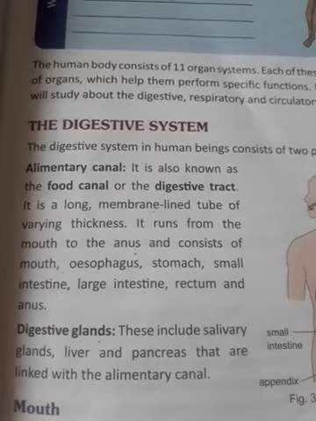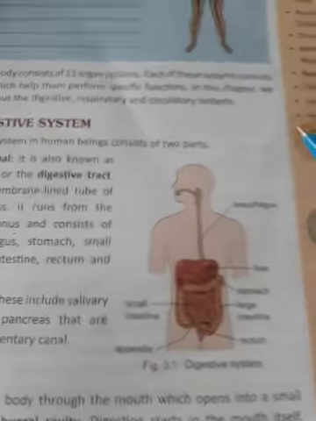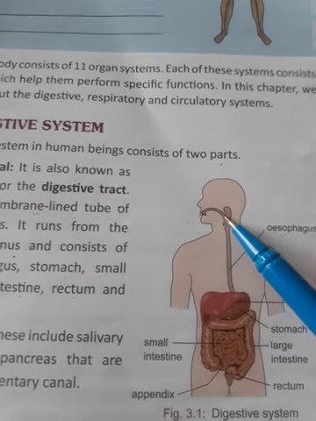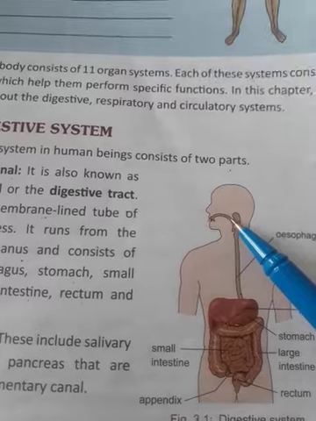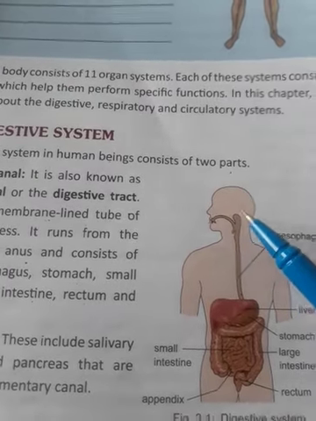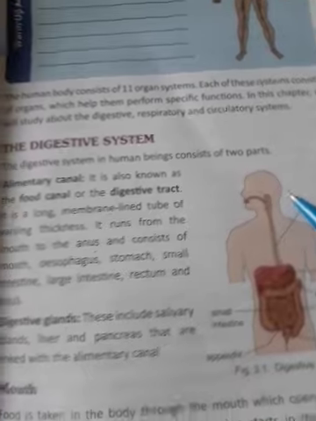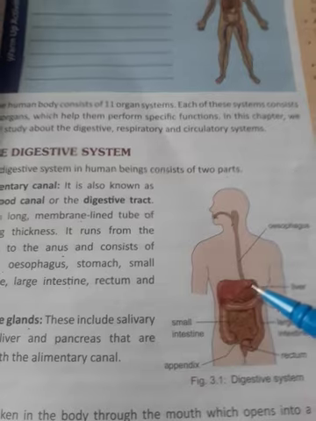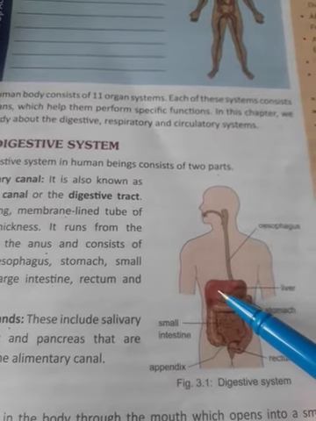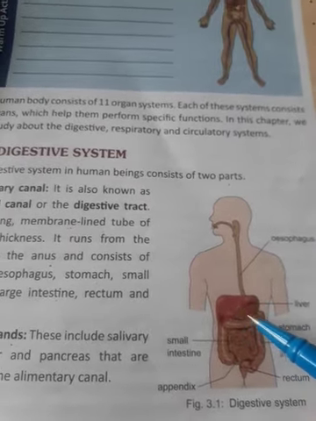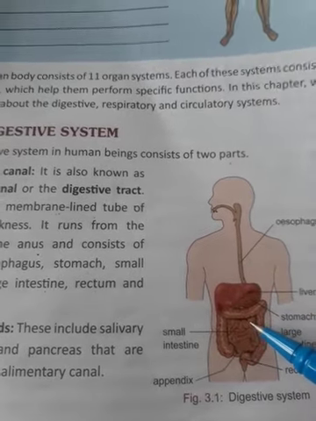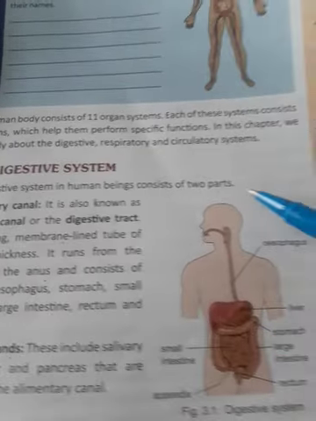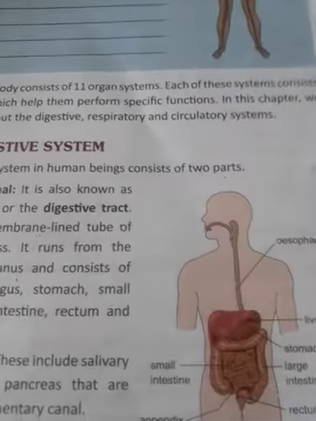These include the salivary glands. Now where are the salivary glands? Here in the mouth. They are glands from which some chemicals are released that help in chewing the food. Okay. Then after that come the liver and pancreas. Here we have the liver. From this liver also some chemicals are released into the stomach and intestine which help in the digestion of food. So like this the whole digestive system works in our body.